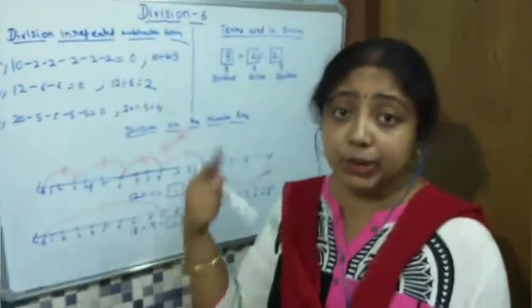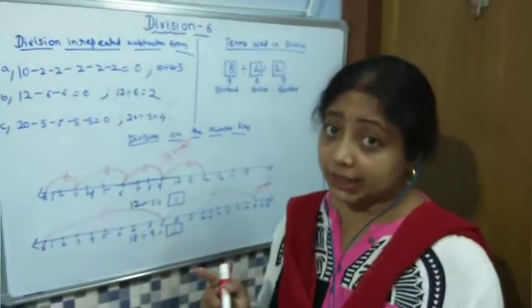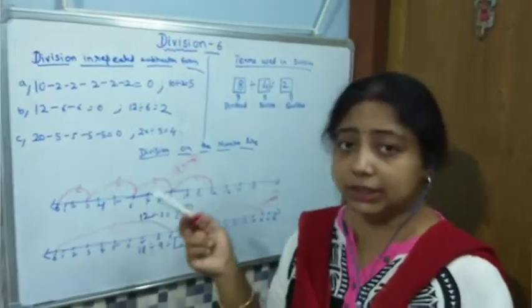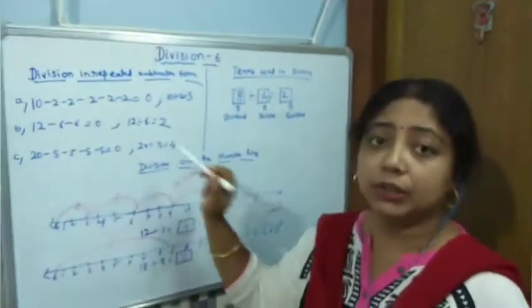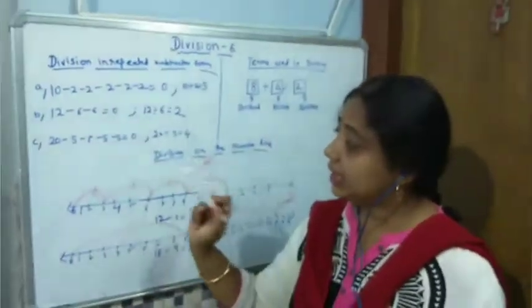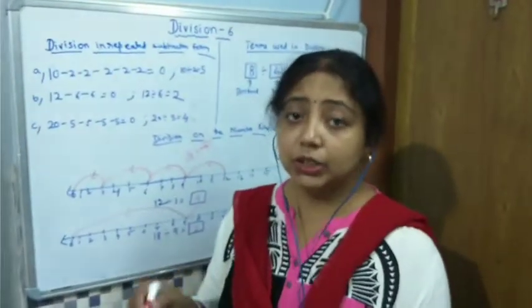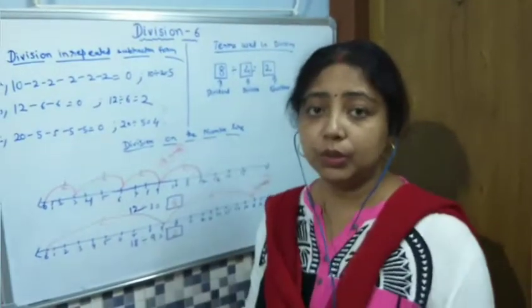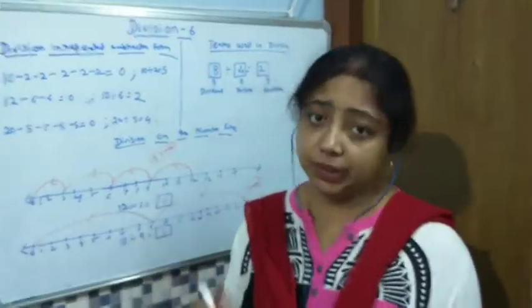That means how many times we have subtracted, that will be the answer. Similarly, 12, if we subtract 6 two times, 12 minus 6 is 6 and 6 minus 6 is 0. So, 12 divided by 6, we will get 2, because 6 is subtracted 2 times. Again see another one, 20 minus 5 minus 5 minus 5 minus 5, it is 0 at last. So, how many times have you subtracted 5? 4 times. Therefore, 20 divided by 5 is equal to 4. So, in this way we can write division in a repeated subtraction way.